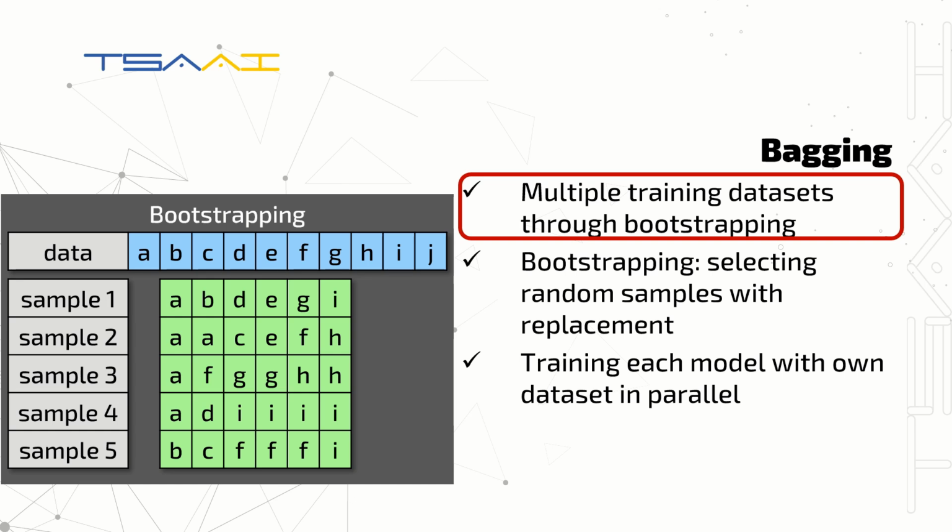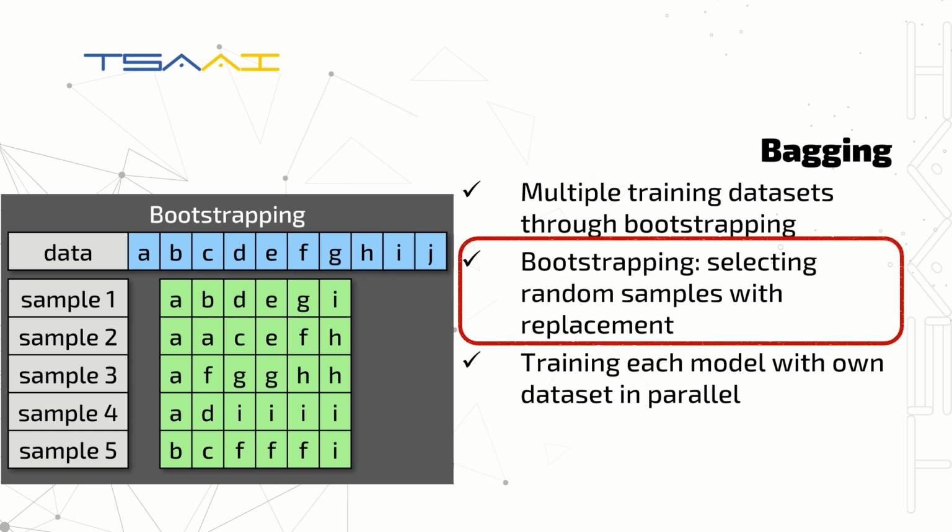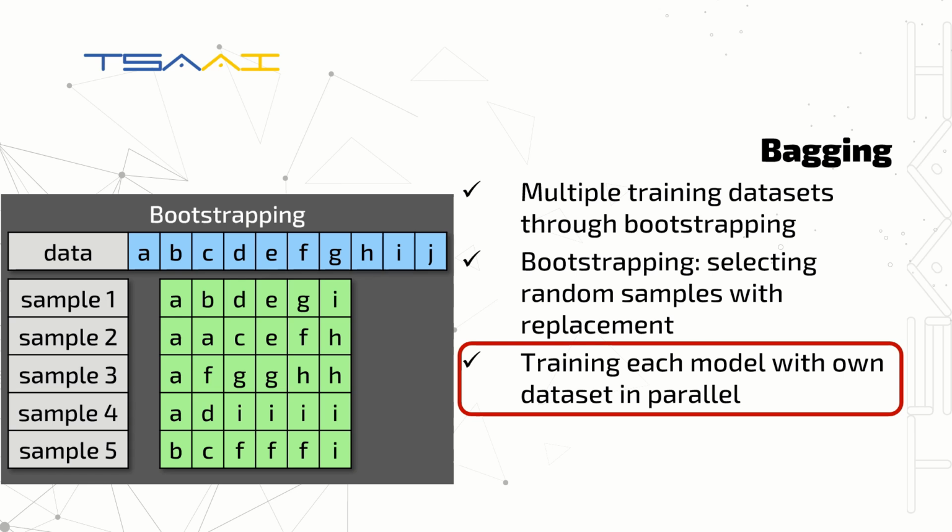Bagging, or bootstrap aggregating, operates by creating multiple training datasets through bootstrapping. Bootstrapping involves randomly selecting samples from the original data, but with replacement. This means that some values may appear multiple times in a single sample. These samples are then used to train individual models in parallel, each model learning independently from its own dataset.